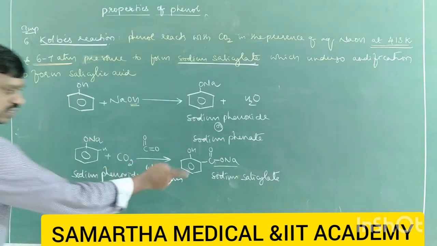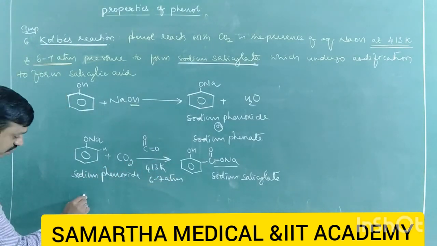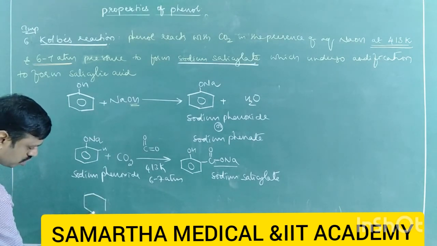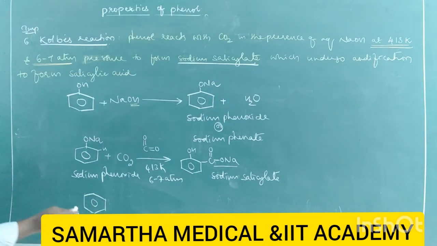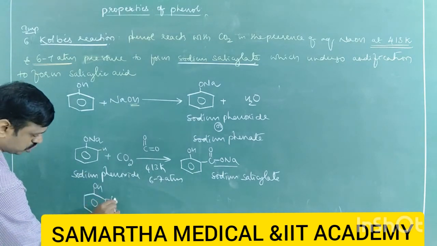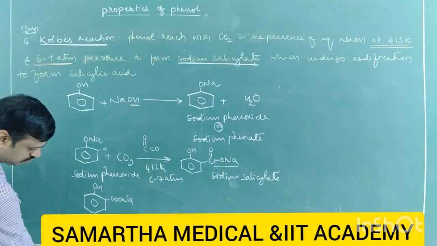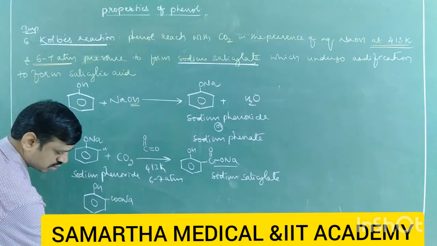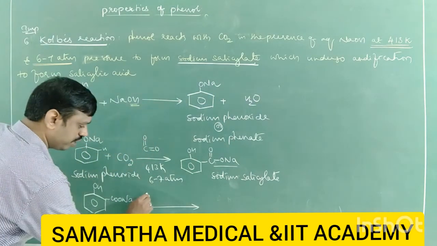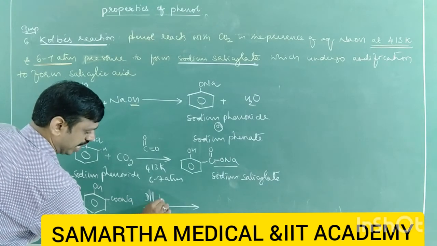Now this sodium salt of salicylic acid, sodium salicylate, further undergoes acidification. Acidification is nothing but reaction with dilute hydrochloric acid or any dilute acid. Let us take this sodium salicylate, which is treated with dilute hydrochloric acid.